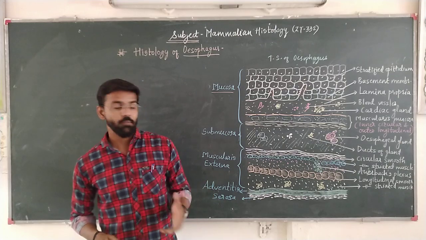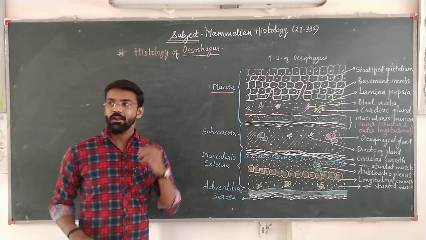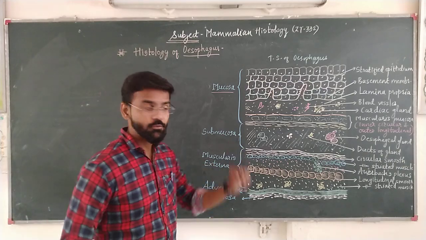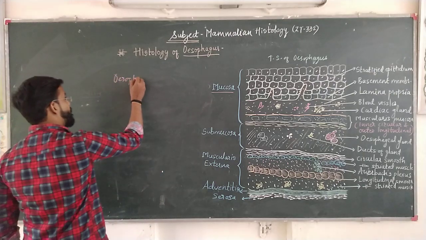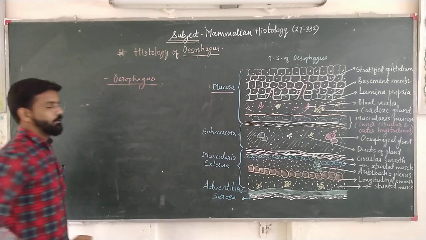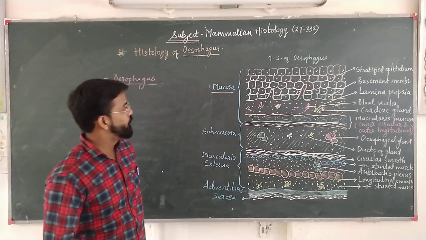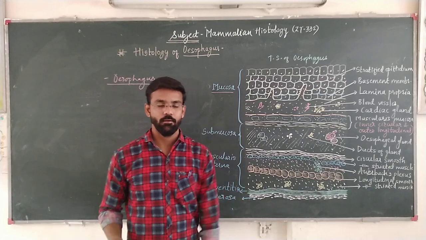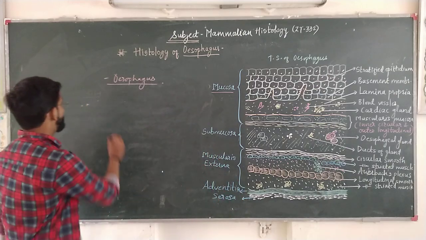We can study in a comparative manner, and therefore we can summarize this part into the peculiarities of histological structure. If you look at the esophagus, we can make some points which differentiate the histological structure of esophagus from the rest of the structures of alimentary canal. That is the peculiarities of esophagus. Let's see one by one.